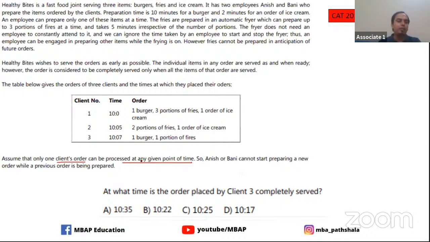Yes, guys, so go ahead. Tell me what we can do here. Client number 3. Anyone with the answer? Rishabh says option number D. Any other answers? Rishabh, please look at it again, your answer is not right. Please look at it again so that you understand what mistake you're making.